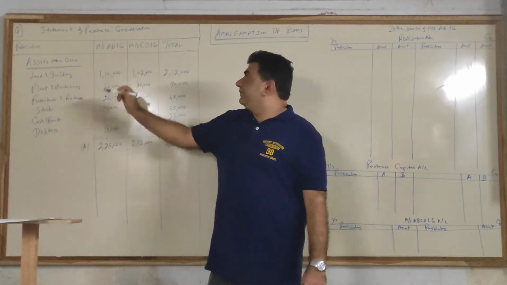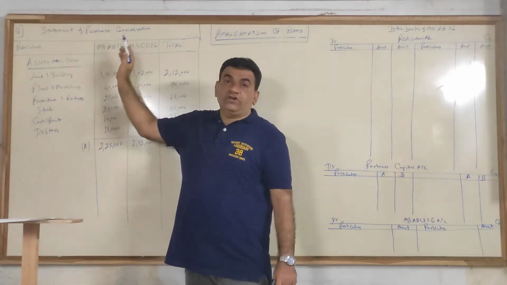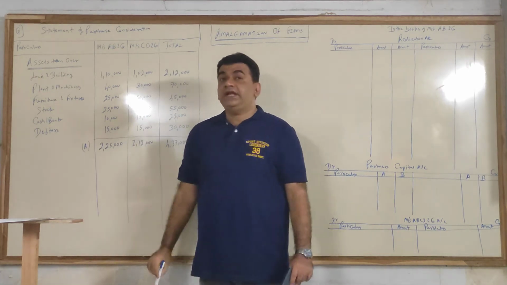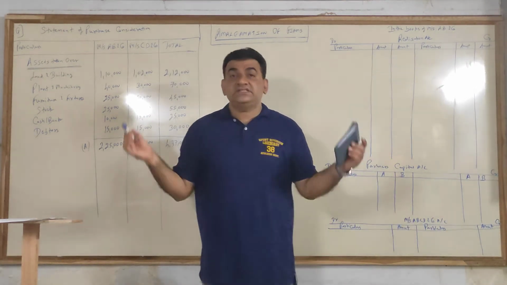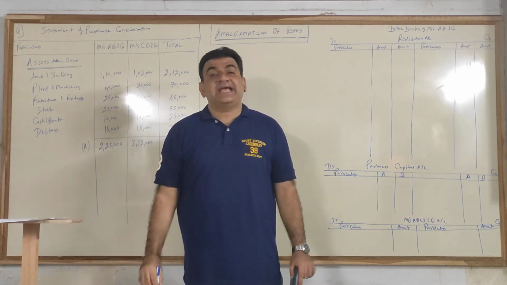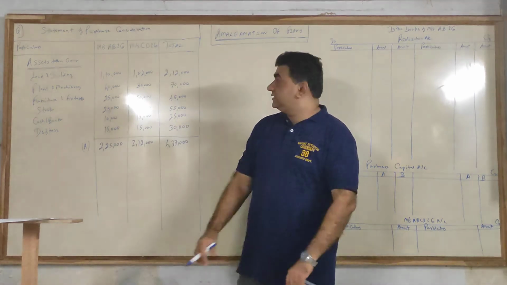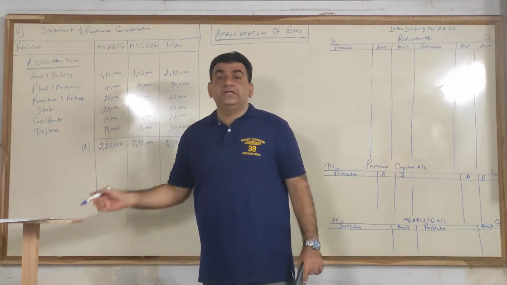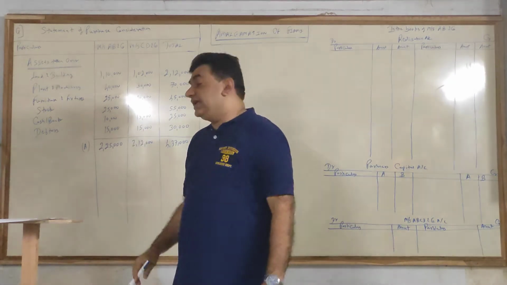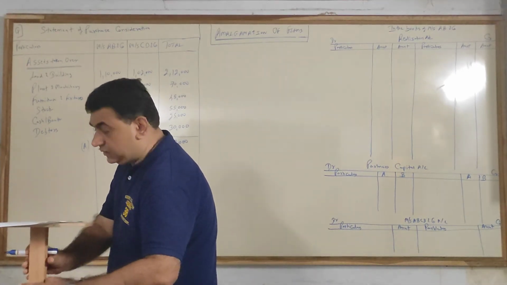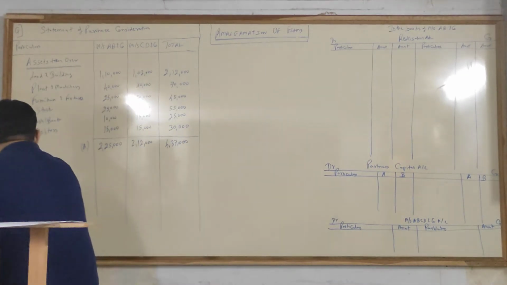From this, now what are we finding out? What is the heading? Your heading is statement of purchase consideration. Now how do you get it? What I told you, when any business is taken over, the business is taken over in the form of assets and liabilities. So we have taken the total of assets. Now from this, to get the PC, we will deduct the value of liabilities.